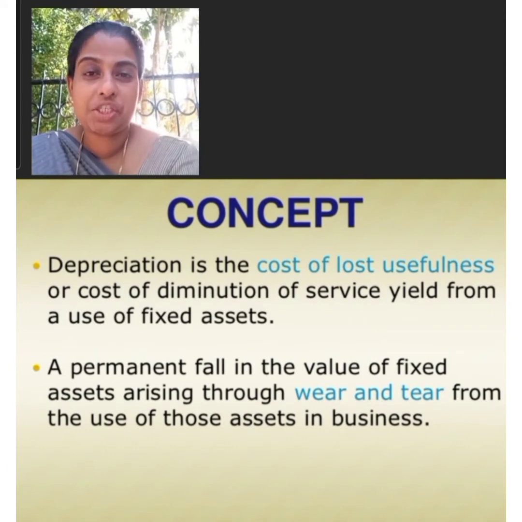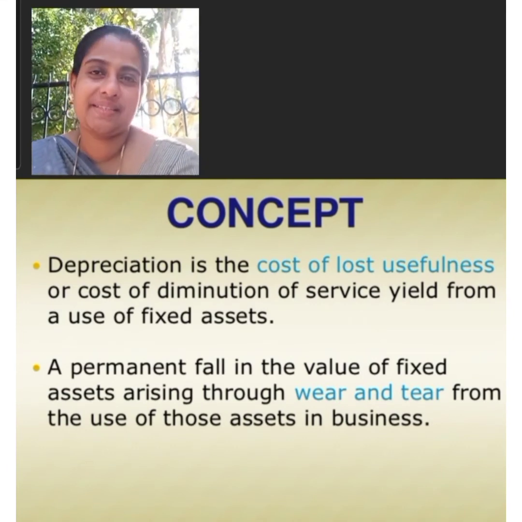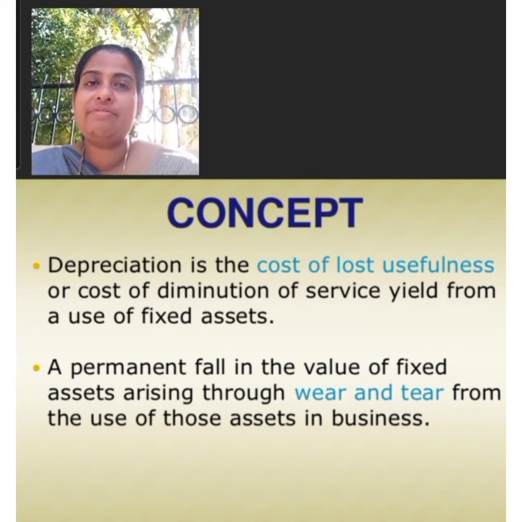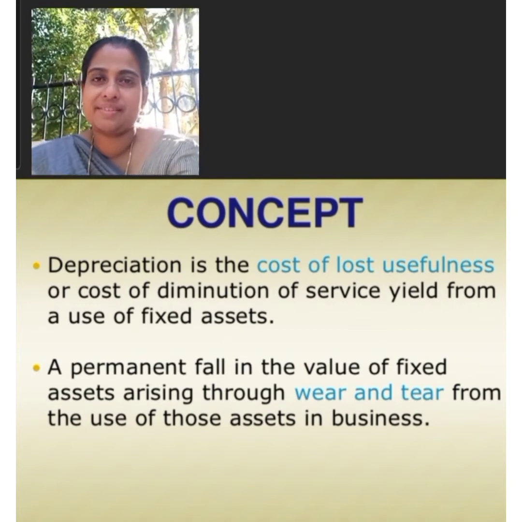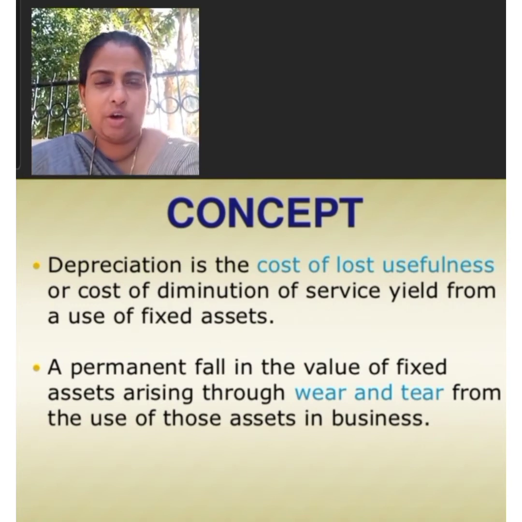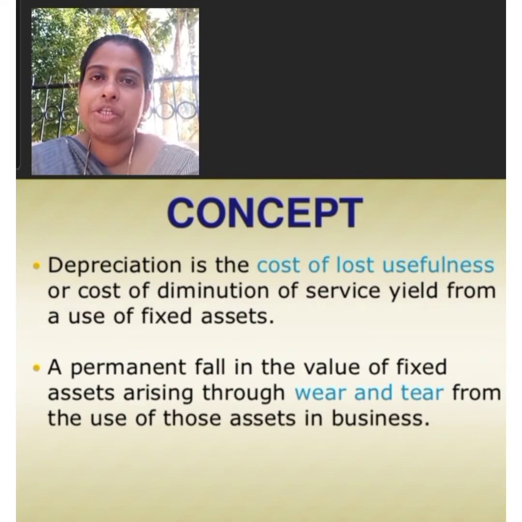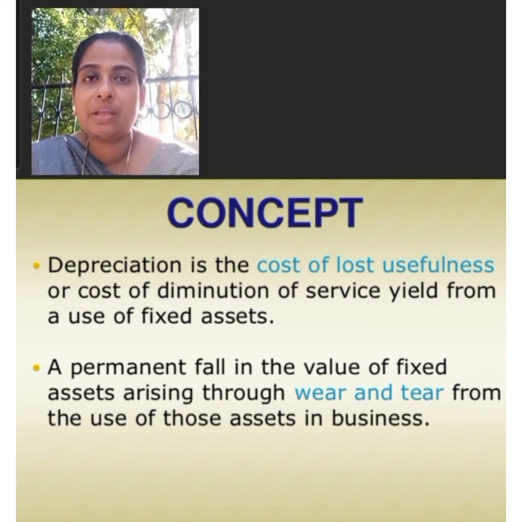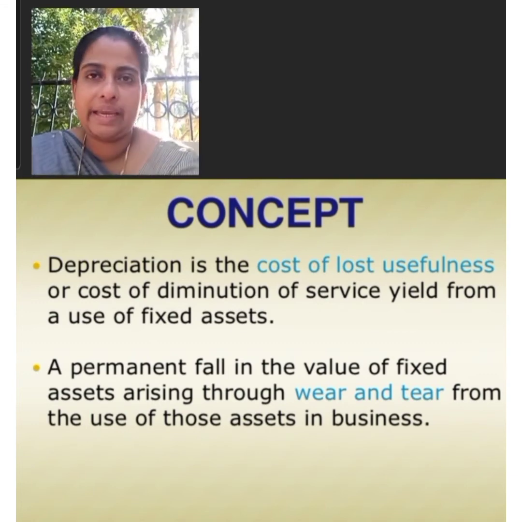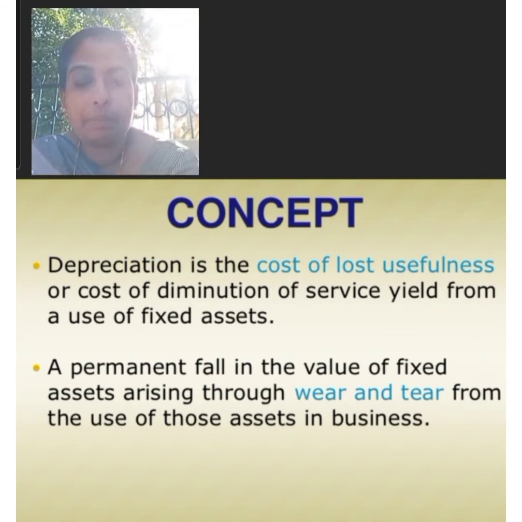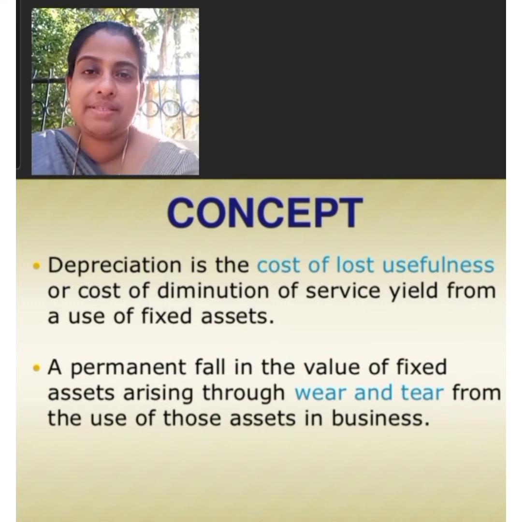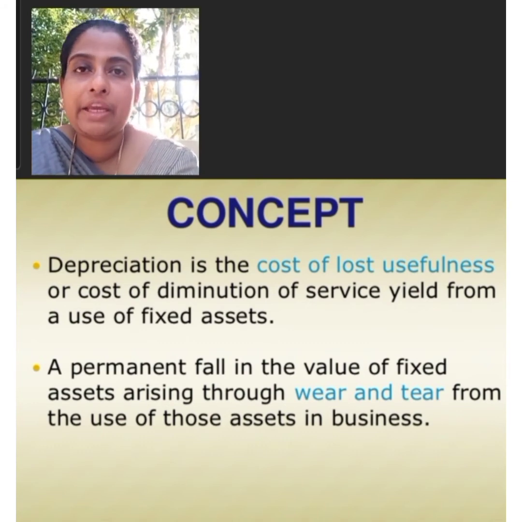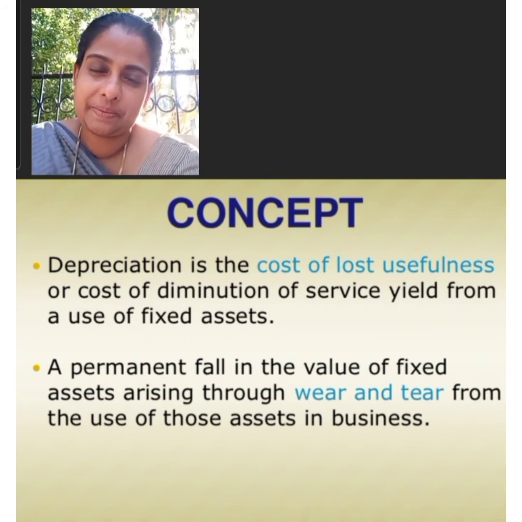Another term used in connection with depreciation is obsolescence. This is a common term used in accounting. Sometimes new inventions throw away the existing machines and equipments as obsolete. Obsolete means useless. Although the old machines and equipments are not completely useless, the firm will have to replace the old machine and equipment with the latest or up-to-date and newly invented machines and equipment. Loss due to the obsolescence of the old machine and the equipment is known as obsolescence.